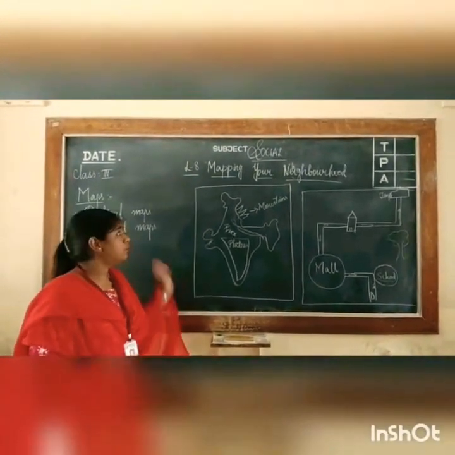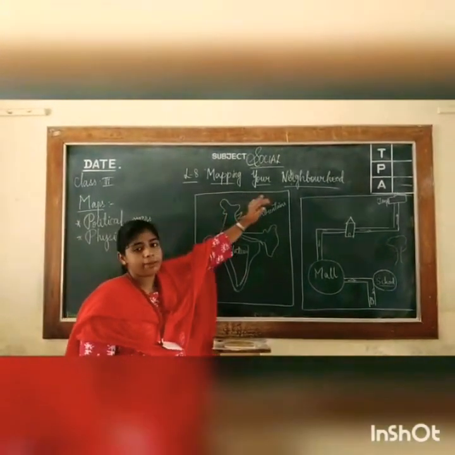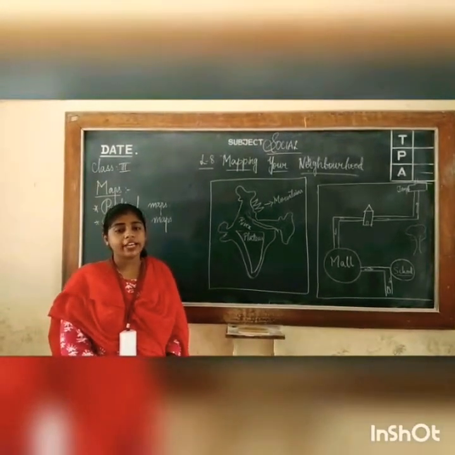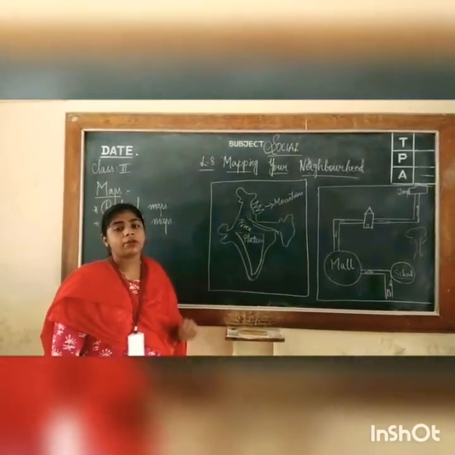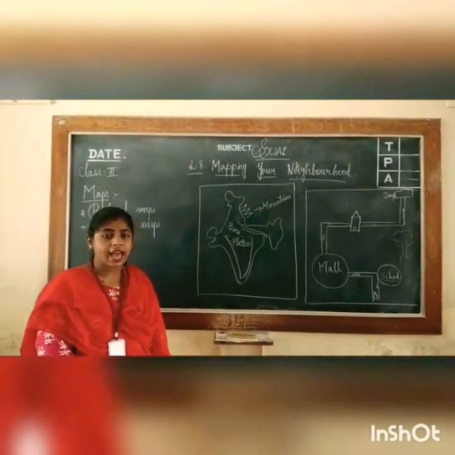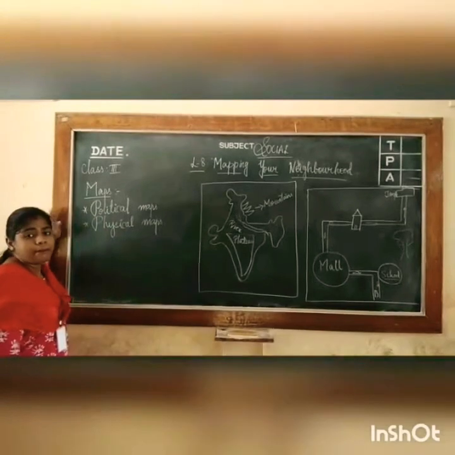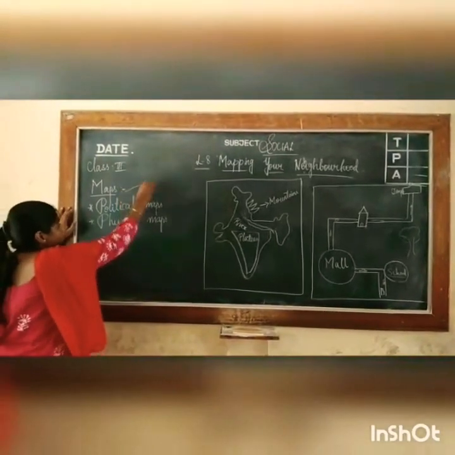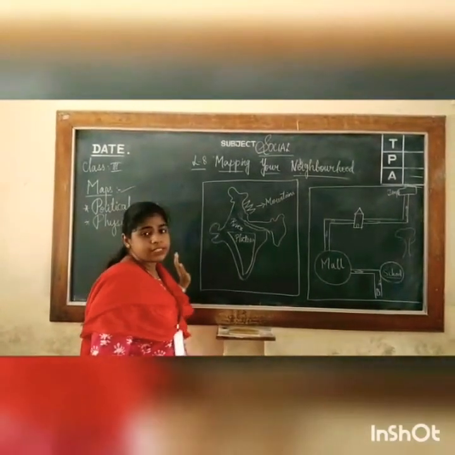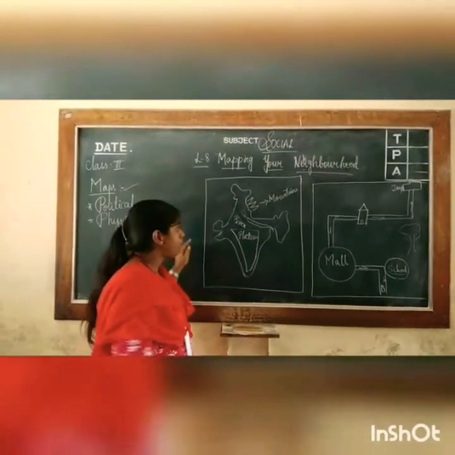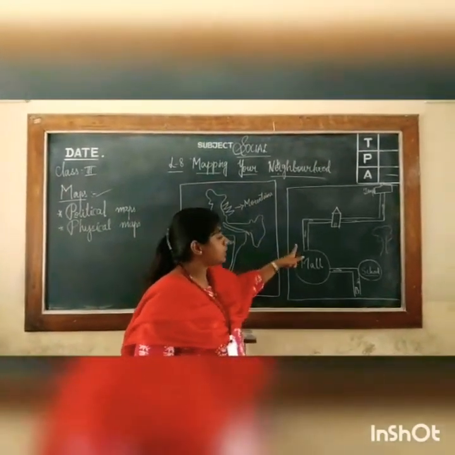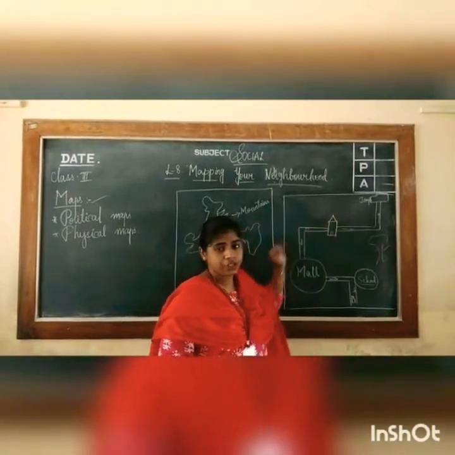Let us continue lesson number 8, mapping your neighborhood for class 3. In the last class, I have already explained to you about mapping your neighborhood and how to determine the direction on a map. In this class, you are going to learn about maps. Can you say what a map is? Yes, a map is a representation or a diagram on a paper which shows you the distance and direction.